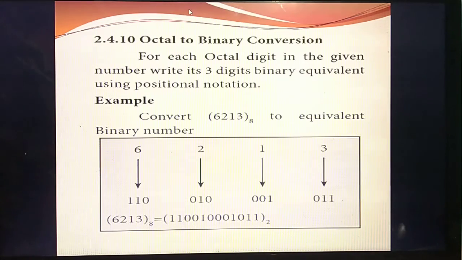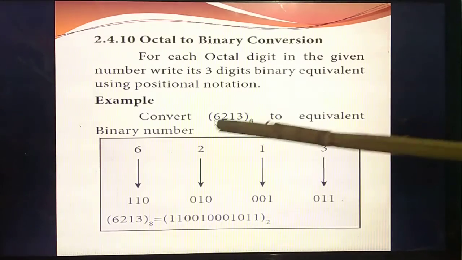Okay. The next thing is octal to binary conversion. Understand? Octal to binary conversion. You are going to convert a given octal number into a binary number. Listen carefully. Octal to binary conversion you have already studied. First you should write the given numbers. Then for those numbers you should write the positional value. See the tabular column.